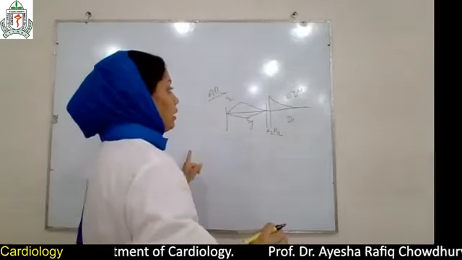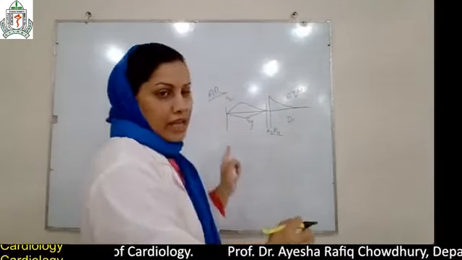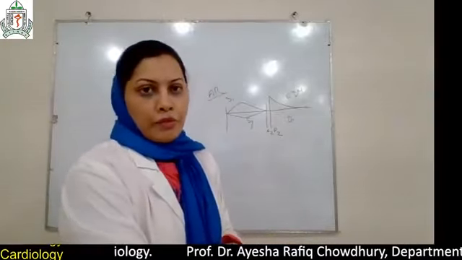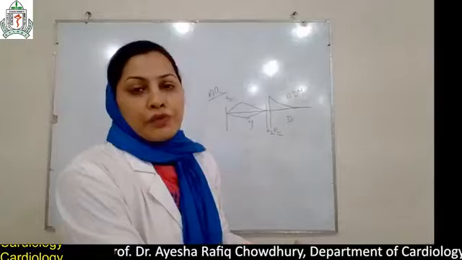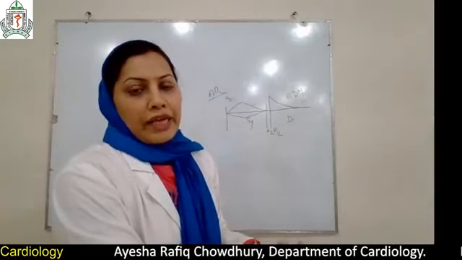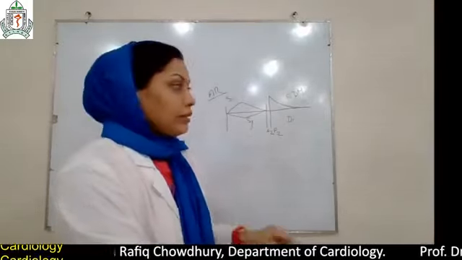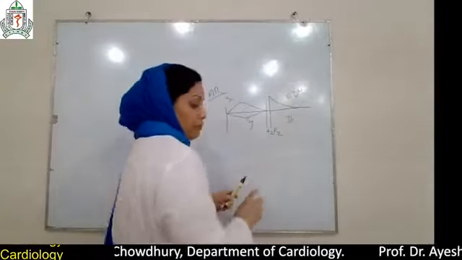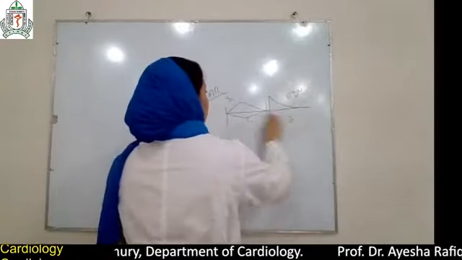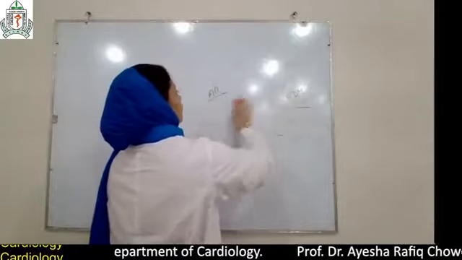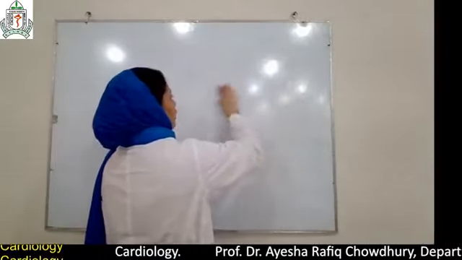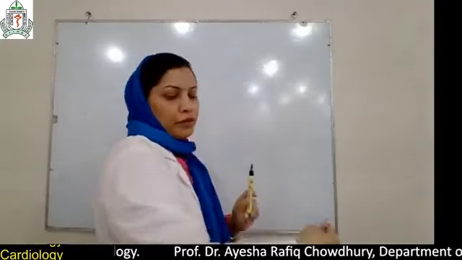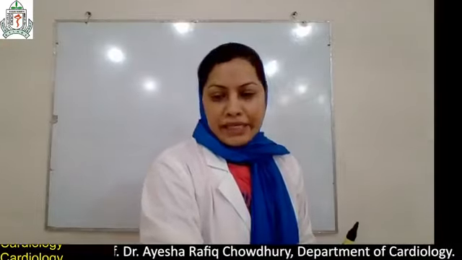You should know the signs of aortic valvular heart disease like aortic regurgitation. There is a large volume collapsing pulse and wide pulse pressure, and there is also an Austin Flint murmur. Please go through the book and try to memorize the peripheral findings of aortic regurgitation. There are too many signs and symptoms you should know for the written exam.